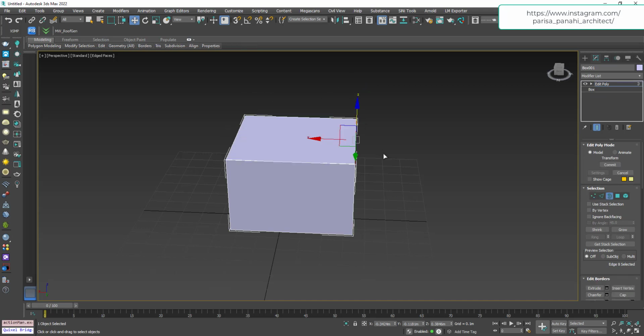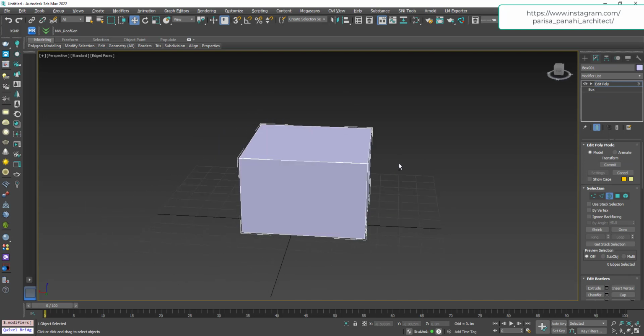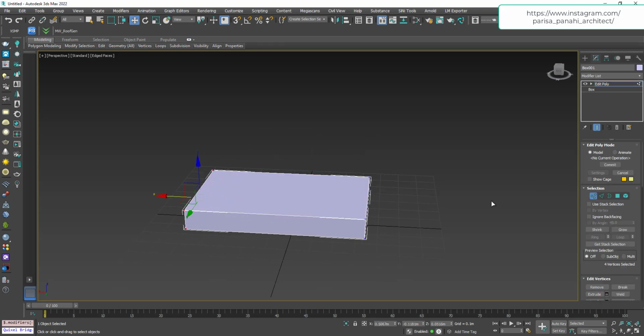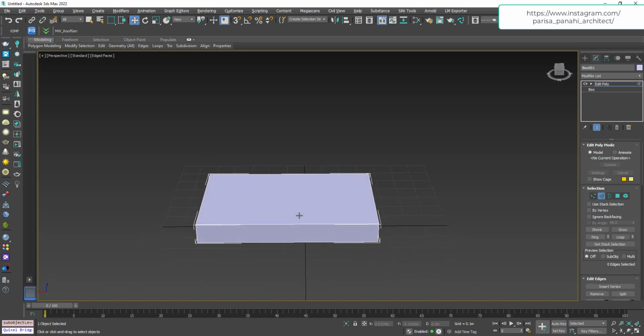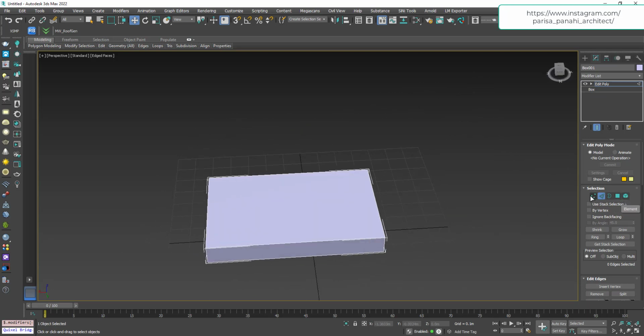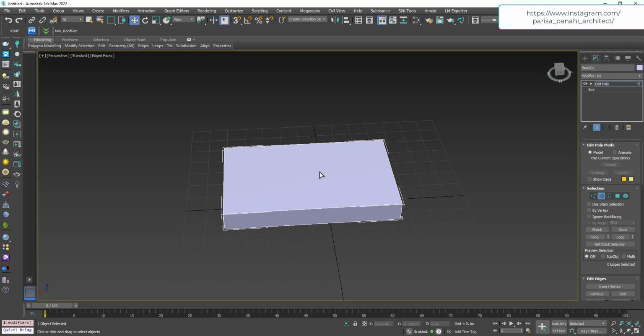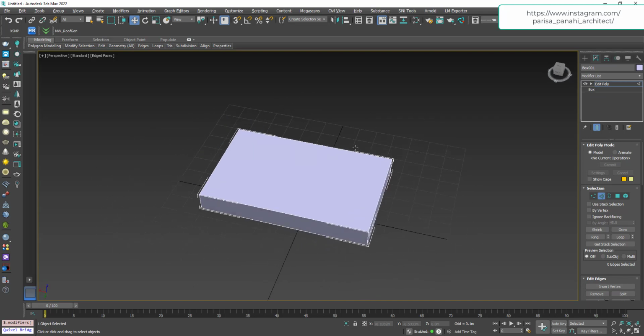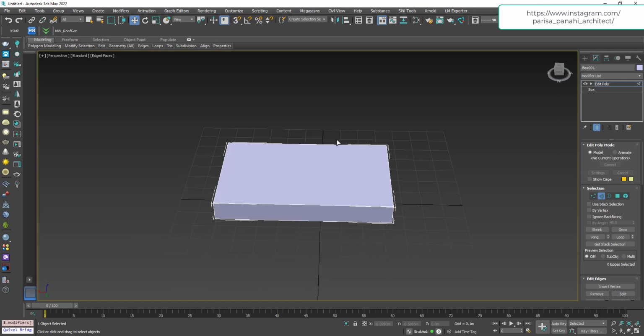If you want to create one complex object like a chair, the professional way for this purpose is to model it from a basic object like a plane or a box. Look at this box that I created. As I told you, this is polygon, and this is edge, vertex, and element. And if you want to add more details, or if you want to create something, you need to know how to work with all of these items.